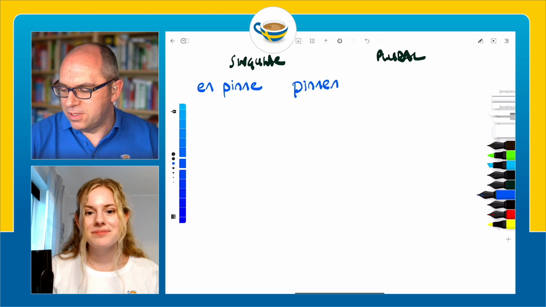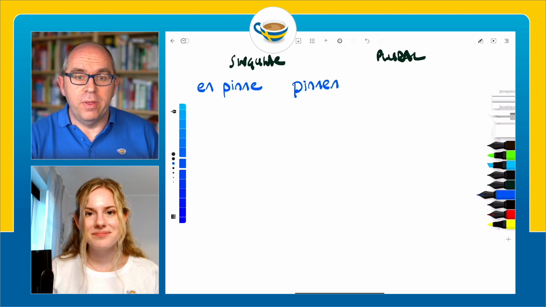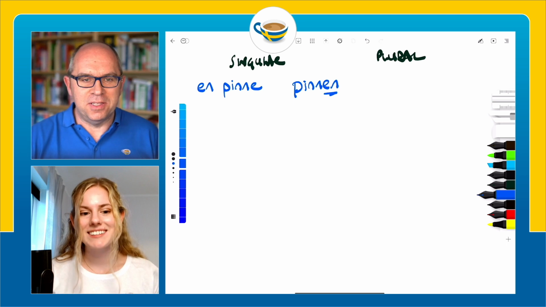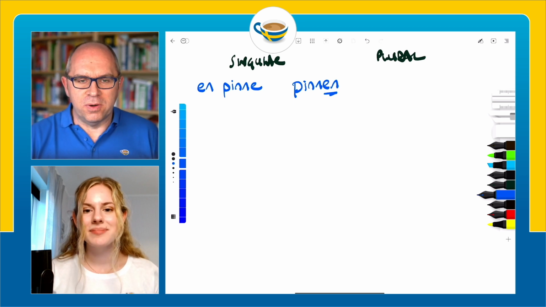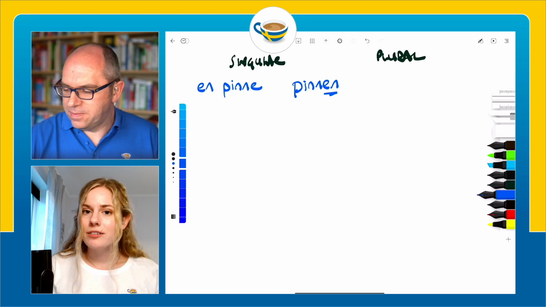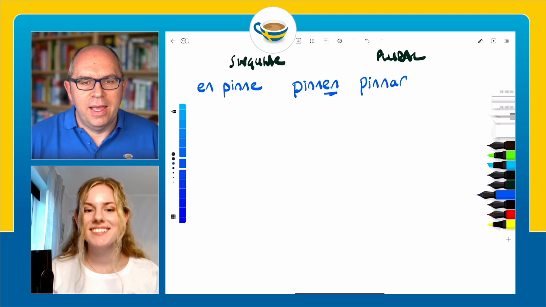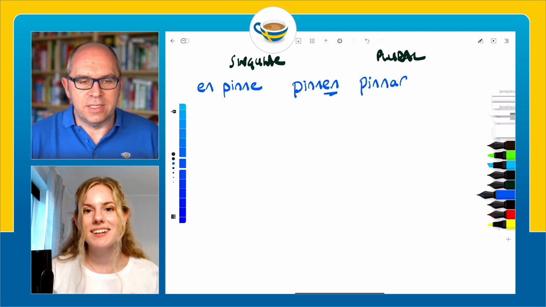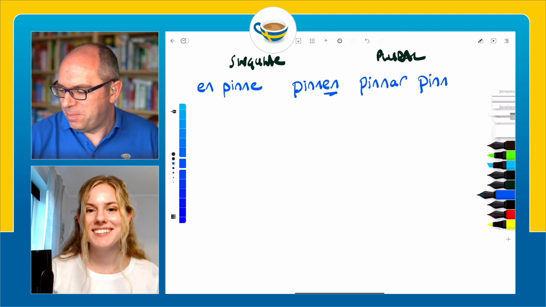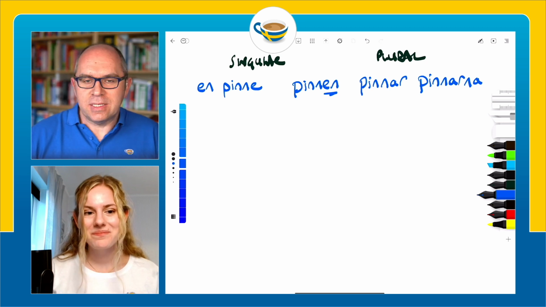So this may be new to some of our viewers and listeners. En pinne, a stick. And then to make the definite form, the stick, we put the N on the end of the word. So pinnen. So what about the plural forms? Well, if it ends in an E, like this one does, we add AR to the end. So it becomes pinnar. Yeah, so that would be sticks. And what about the sticks? Then we just add on another NA. So it becomes pinnarna.